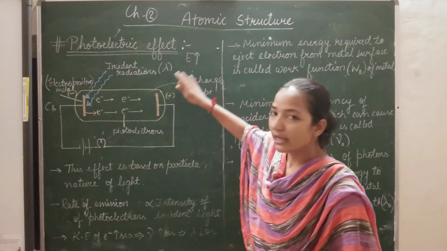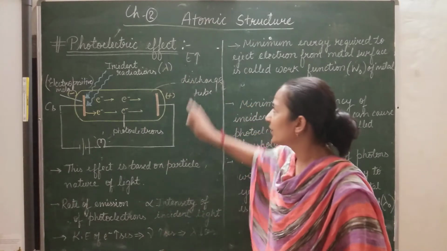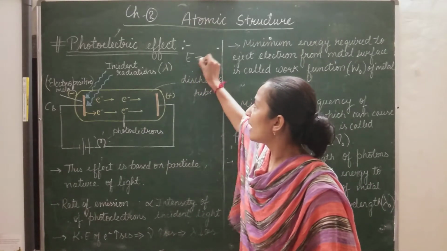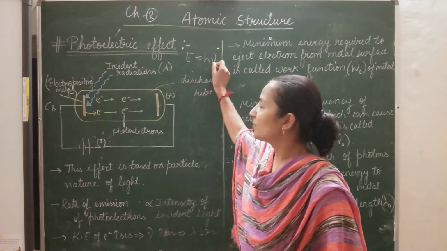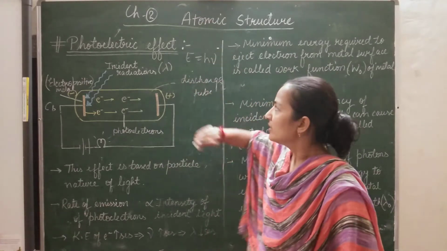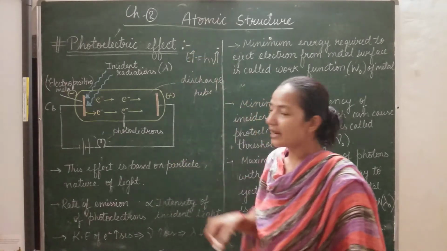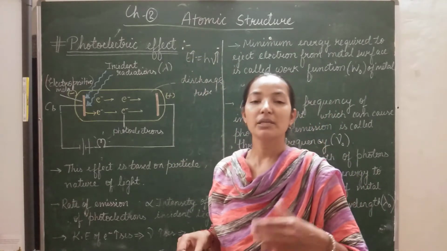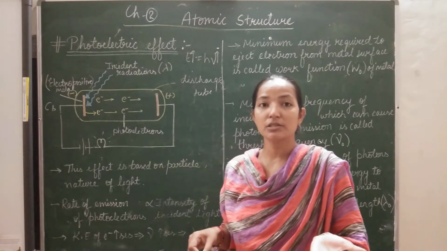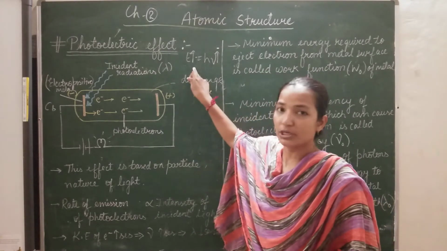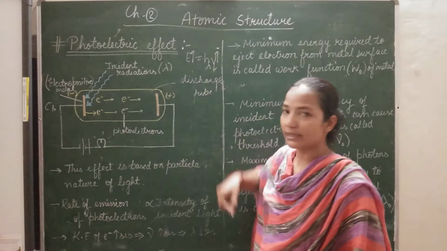Why is he using the term frequency over here? E is equal to h nu and E is equal to hc upon lambda. So if the frequency is more, that means the radiations have high energy and lesser wavelength.